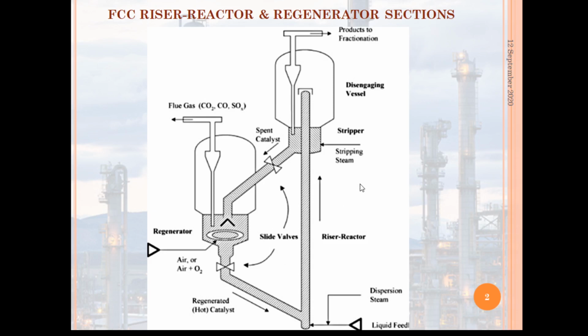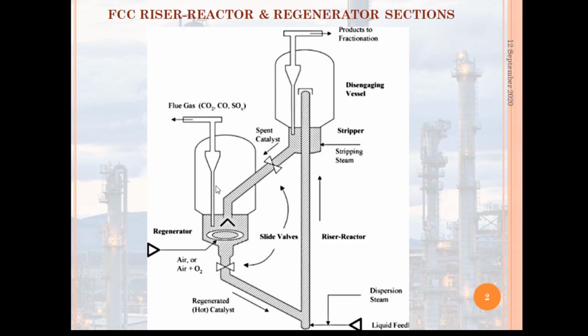Then cyclone units receive the catalyst and the finished product. The catalyst that enters the cyclone unit is fully spent because of the cracking reaction over this riser reactor, and it needs to be sent to a regenerator to regain its lost activity. Before it is sent to the regenerator, it has to undergo steam stripping to remove the hydrocarbons from the catalyst surface, where the steam is injected in direct contact with the catalyst.